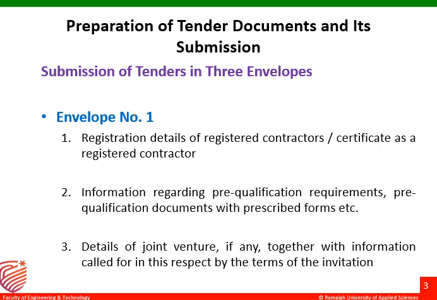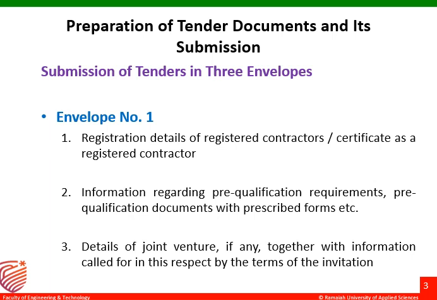Here are the set of documents. First, the registration certificate of a contractor, meaning under which department he has registered, or under which type of contract works the contractor has got a license. That registration detail is the first document.